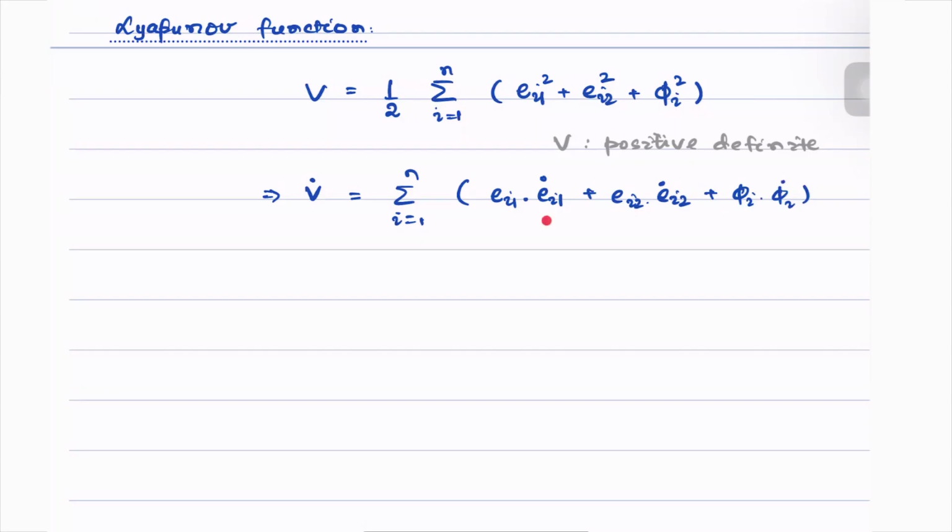We can substitute the values of all of these errors.